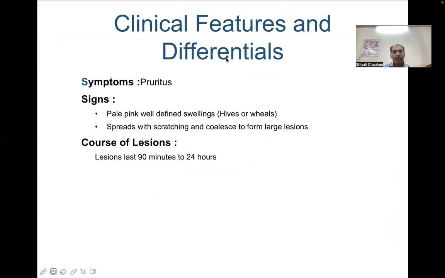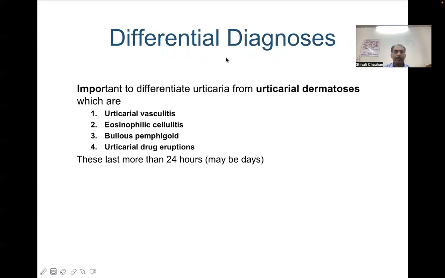The clinical features of urticaria: the most common and the most important feature is pruritus. What we find on examination are wheals or hives, which are pale, pink, well-defined swellings, which spread on scratching and coalesce to form larger lesions. The lesions usually last for 90 minutes to 24 hours.